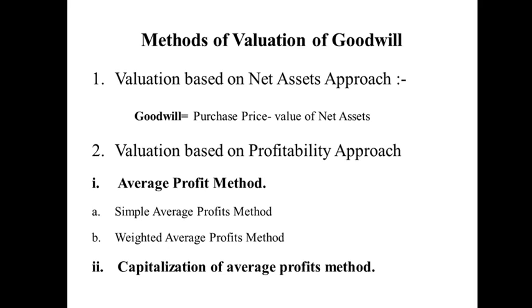The first is the average profit method. Under it there are two methods: the simple average profit method and the weighted average profit method.